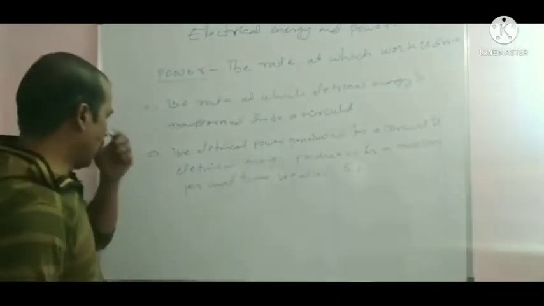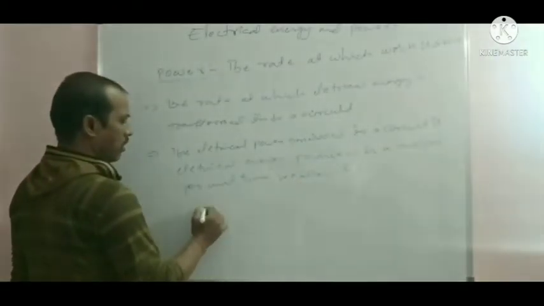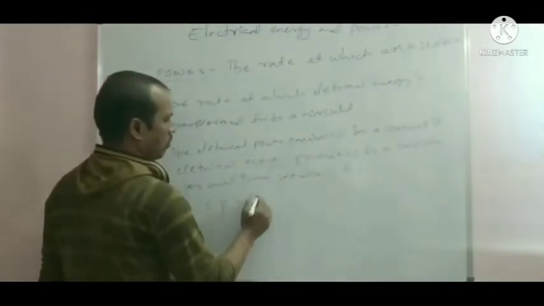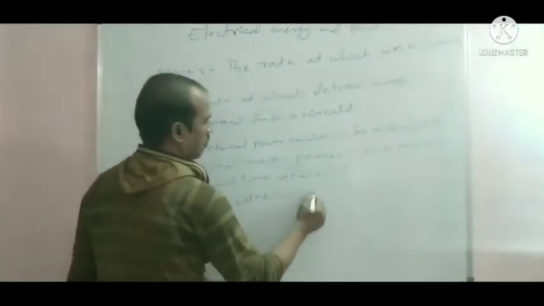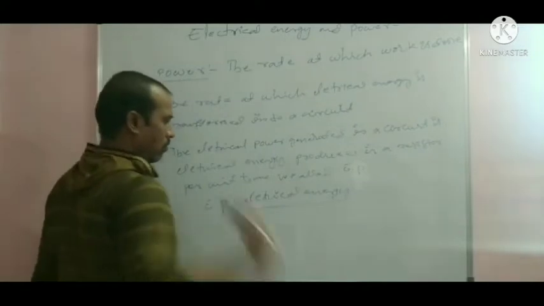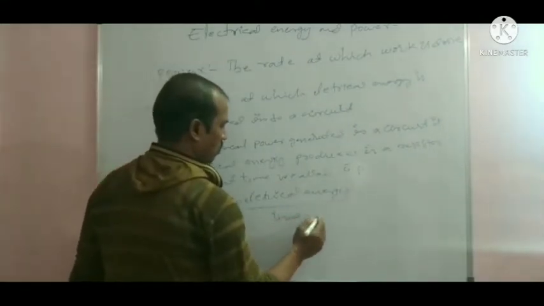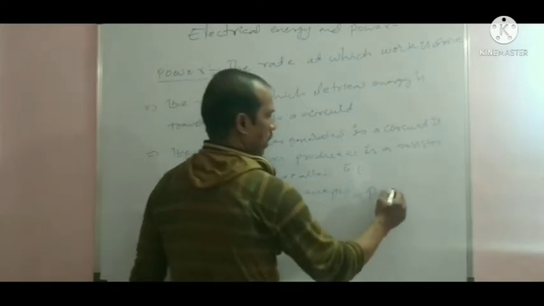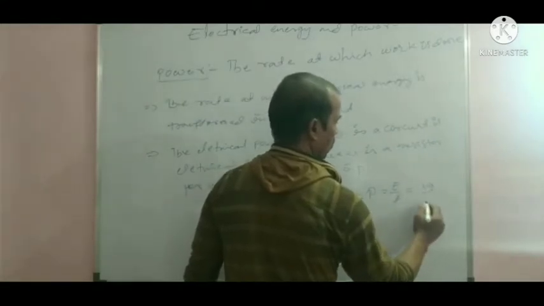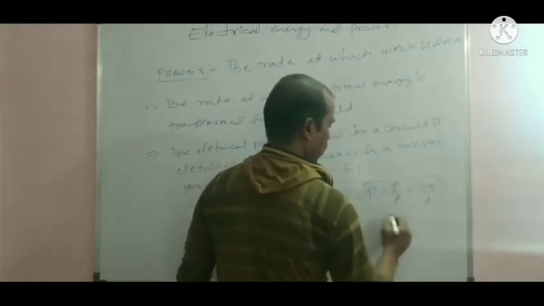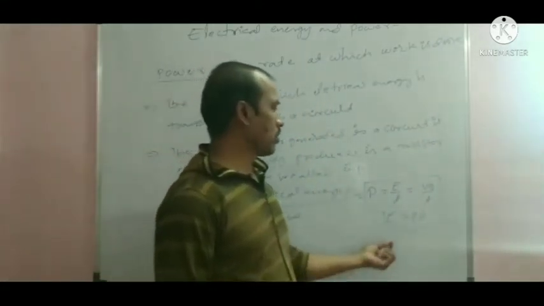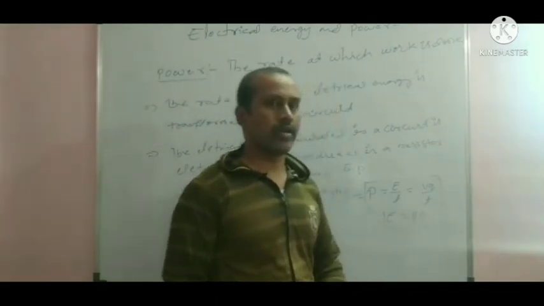Okay. Now the electrical power formula. Electrical power is equal to electrical energy per time. P is equal to electrical energy E by T. Here E is equal to VQ. So P is equal to VQ by T, or E is equal to PT. This is the electrical energy: electrical energy is equal to PT, where P is electrical power and T is time.